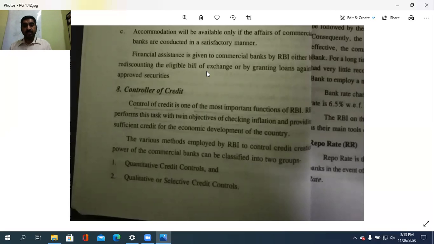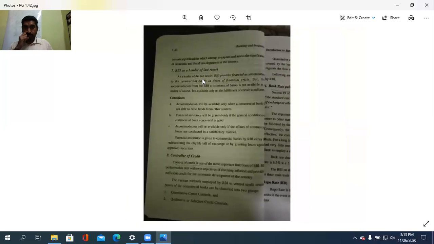The various methods employed by RBI to control the credit creation power of the commercial banks can be classified into two groups: quantitative credit control and qualitative credit control. So quantitative and qualitative. So that is the case with regard to the controller of credit.